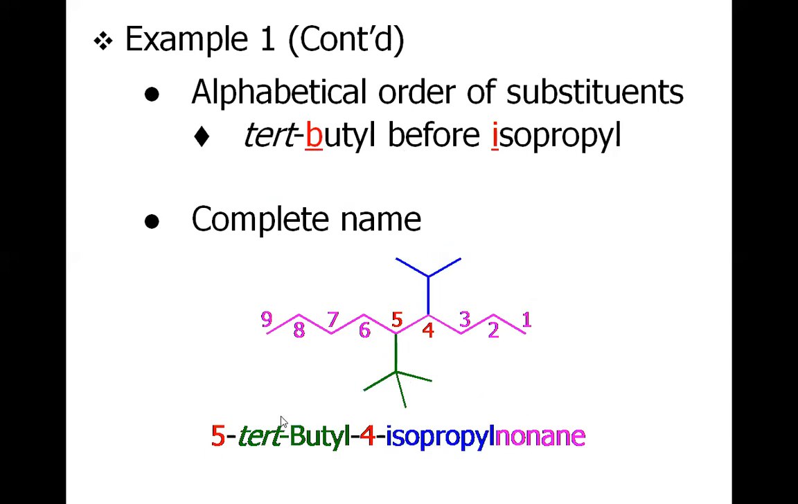And remember, we do not write the whole word tertiary. We just write the abbreviated term tert, and we do not consider it in the alphabetical order. As you could see, we just ignore the T, but we consider the B of the butyl, and we will not ignore the iso. We will have to consider the I of iso. So B versus I, B definitely comes prior to I.